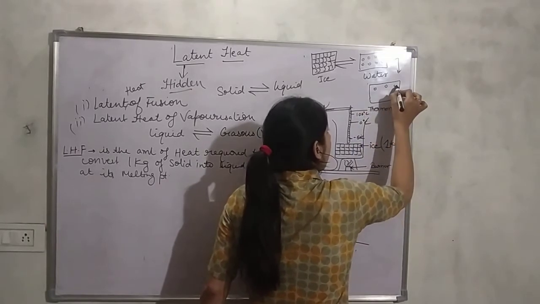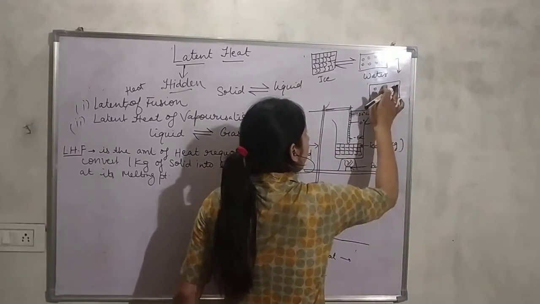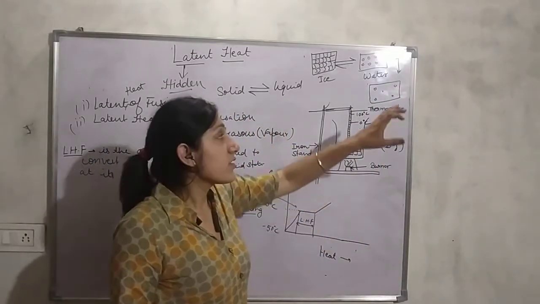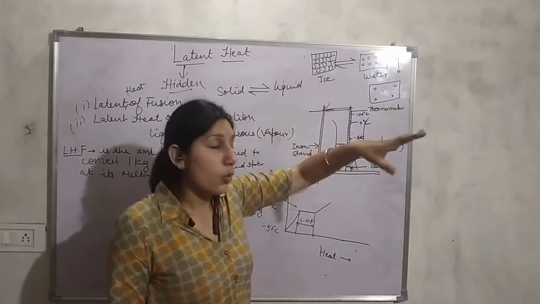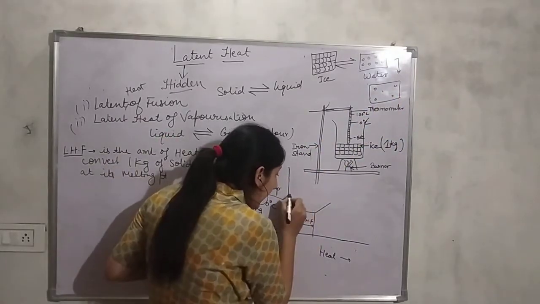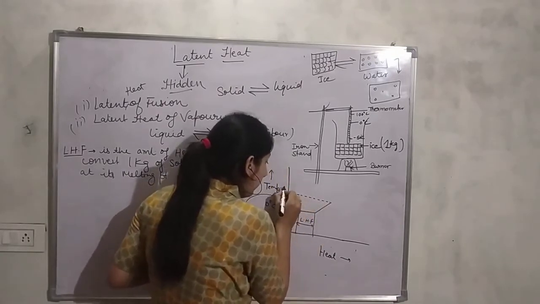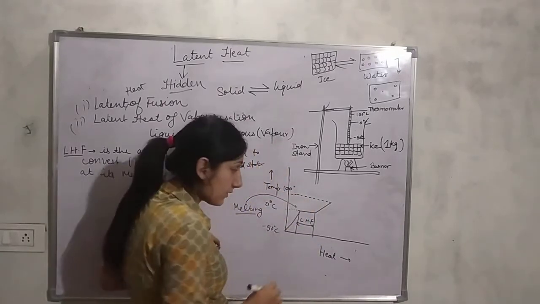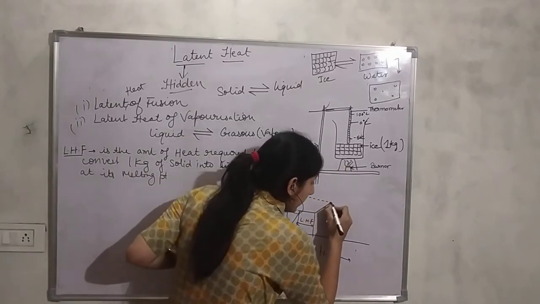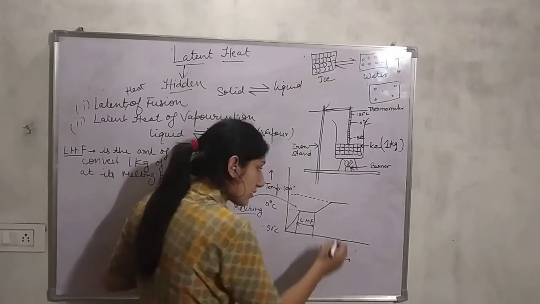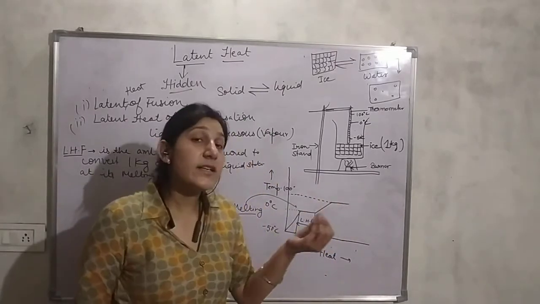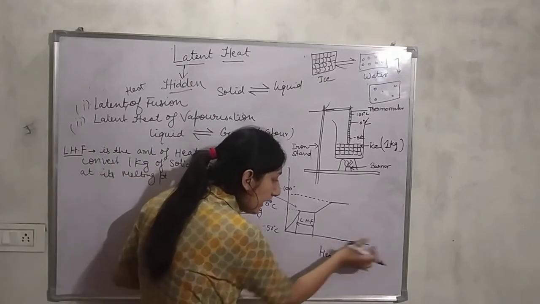So now again the same thing will happen. We know that the intermolecular forces in the liquid state are more as compared to those in the gaseous state. Now again, at the boiling point of water, which is 100 degrees Celsius, the temperature rises to 100 degrees Celsius and then remains constant. Why does the temperature not increase? Where is the heat going?